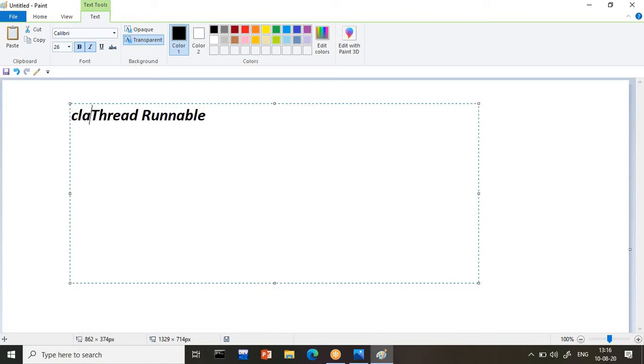So how to use it? Very simple here. I will take my class, let it be Demo extends Thread. When I extend Thread, what will happen? In Thread we have a method called run. Whenever you want to write any logic, you must write it inside the run method only. Sir, why only run? Because when you write inside the run method, only then will your code be treated as the multithreading concept. If you use another method instead of run, that will not be multithreading. This is one way.